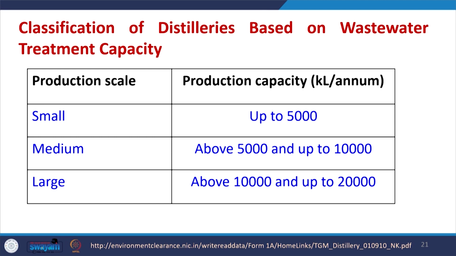Now, classification of distilleries based upon the wastewater treatment capacity. So, distilleries may be classified based upon the wastewater treatment capacities also. The production capacity may be up to 5000 kiloliter per annum, above 5000 up to 10,000, and beyond 10,000 up to 20,000 kiloliter per annum. So, they may be classified as small, medium and large industries.